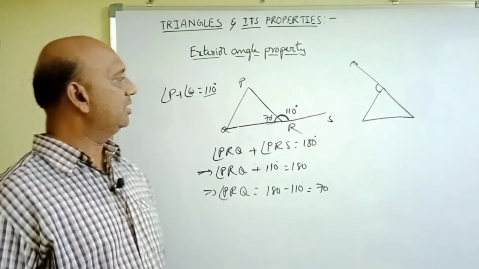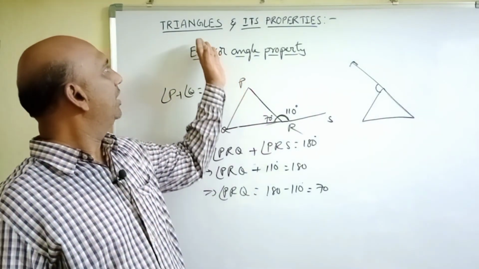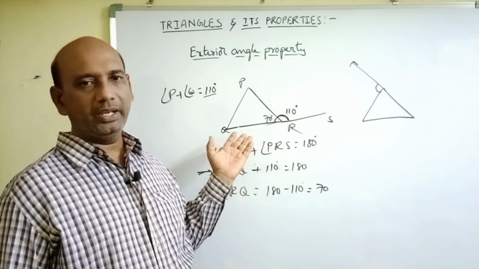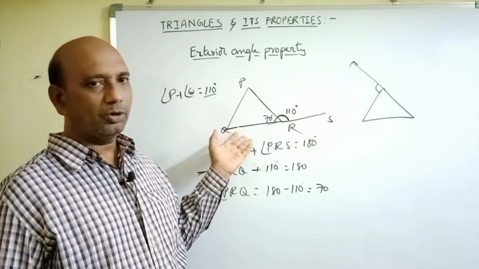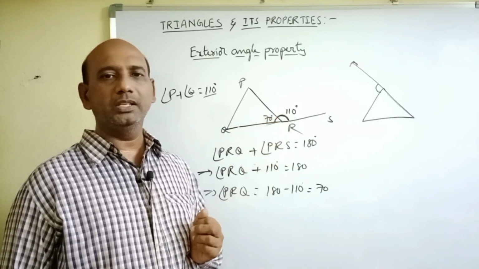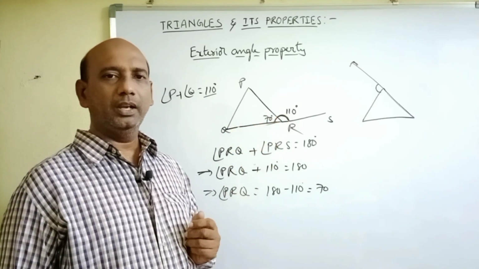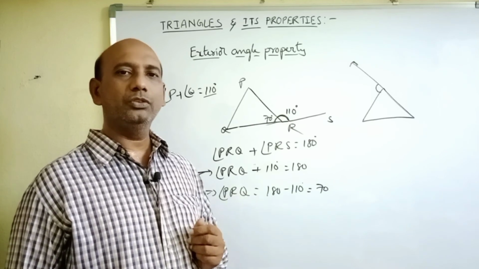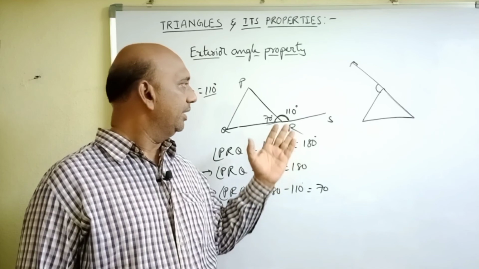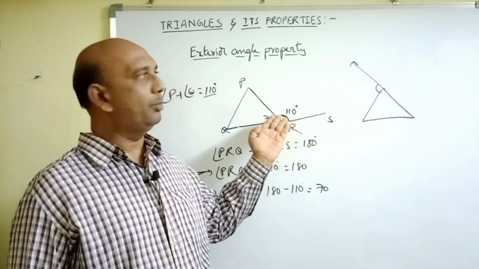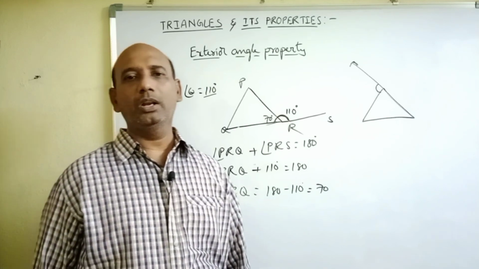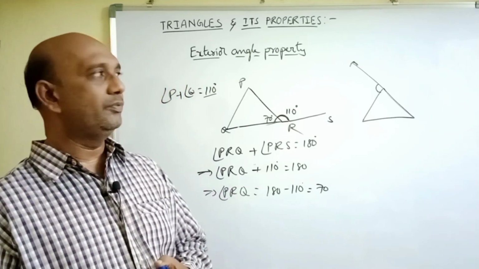Okay, students, this is the concept related to triangles and their properties. We discussed in this class the angle sum property. The sum of any two sides of a triangle is always greater than the third side, and the difference of any two sides of a triangle is always less than the third side, and the exterior angle property. So I think you all have understood this concept of these properties.